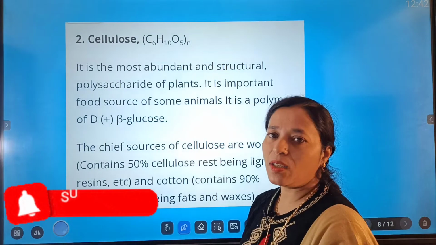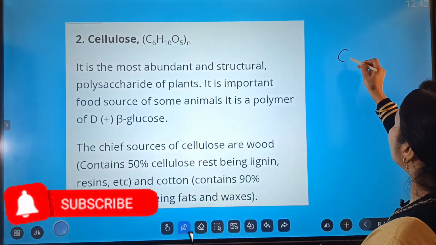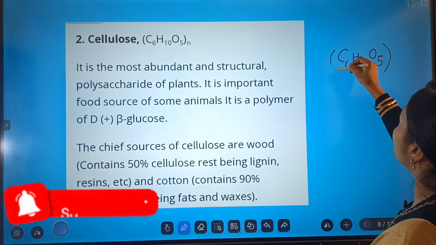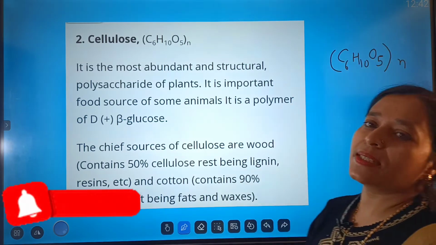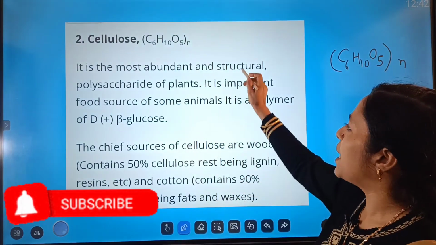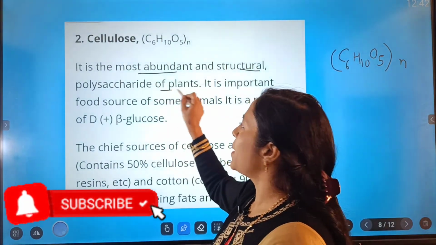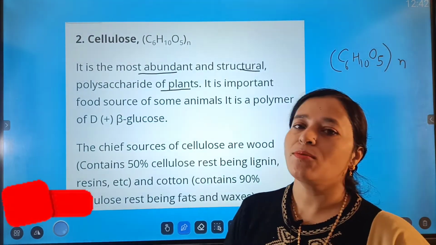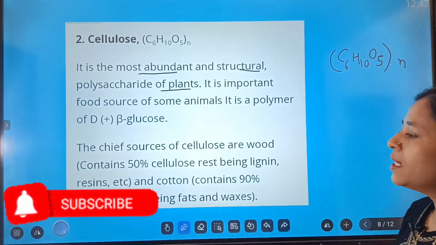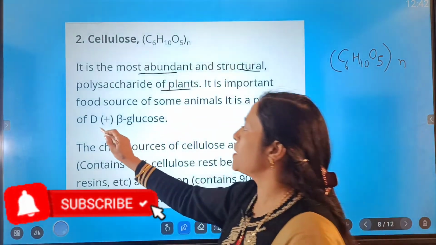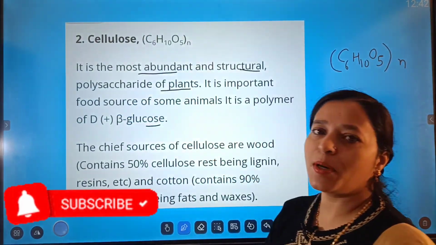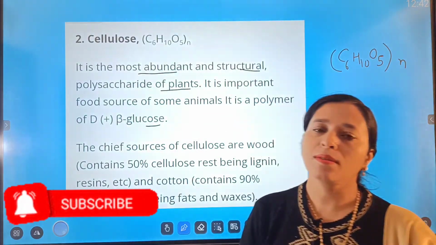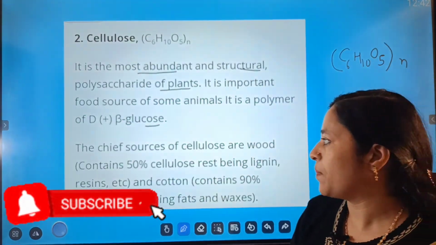Next is cellulose. The molecular formula for this is (C6H10O5)n, and you know it is the most abundant and structured polysaccharides of plants. It is a major component of cellulose and it is the important food source of some animals also. It's a polymer of D positive beta glucose. D positive means you know dextrorotatory, and you also know that L negative is levorotatory.